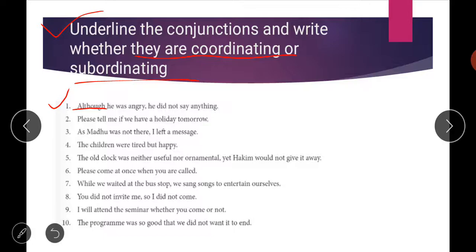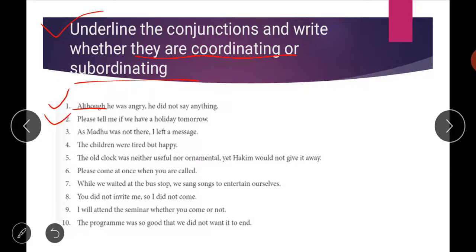Here it is present in the subordinate clause, and the main clause is also present, so it is used here to join the subordinate and the main clause. So although is your subordinator, or the subordinating conjunction.